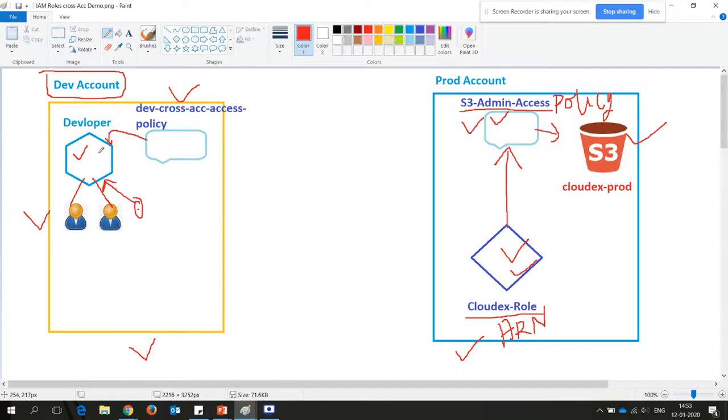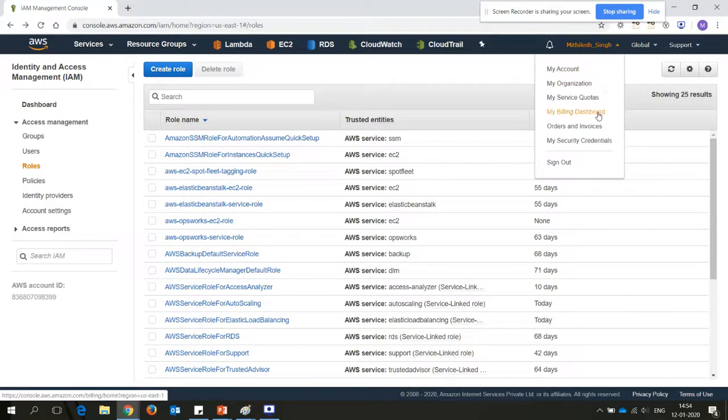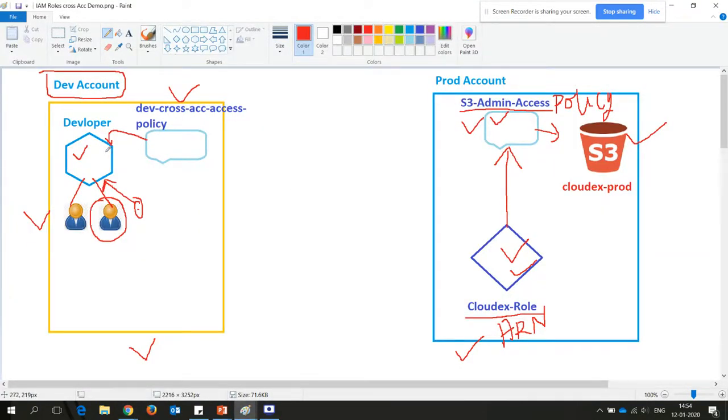Now, since you have applied the policy and trusted entities are already created between these two accounts with the help of this role, the user can first log in to its own account, meaning the development account. Once the user logs in to the development account, the user can switch the role. If the user clicks here, there are options available. If you log in with a normal user, the user can simply switch the role. Once the user switches the role, the user has to put two things: first, this production account number and the role name.